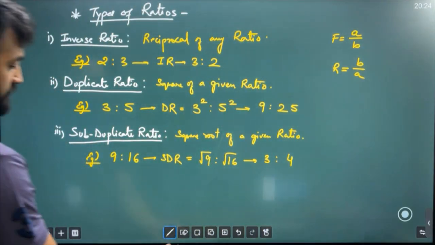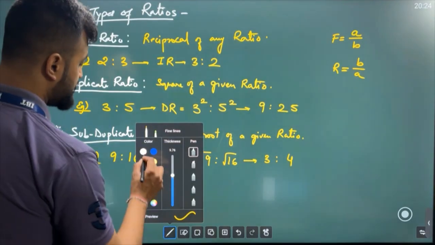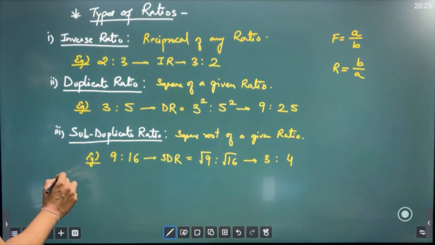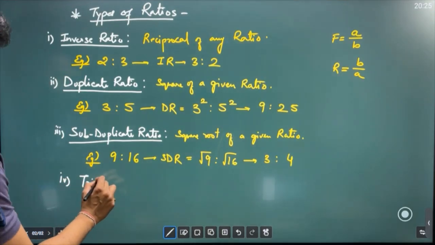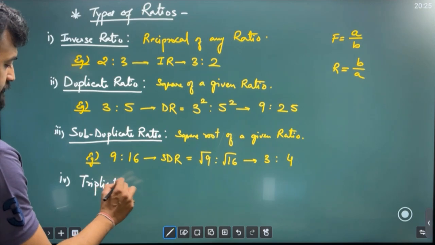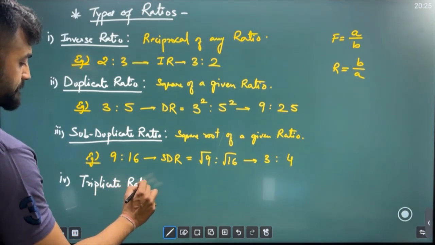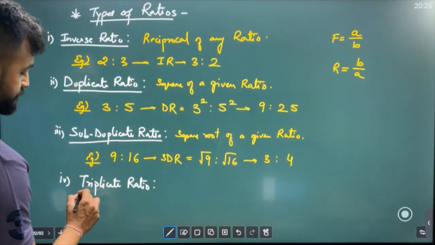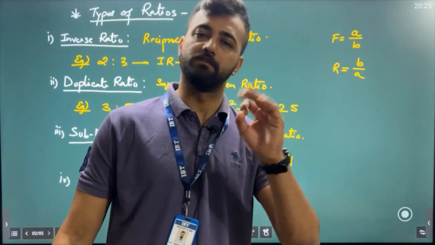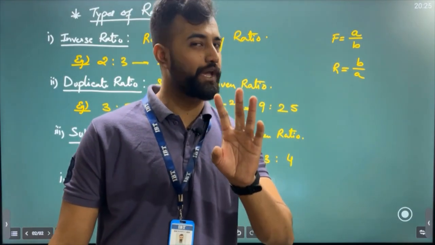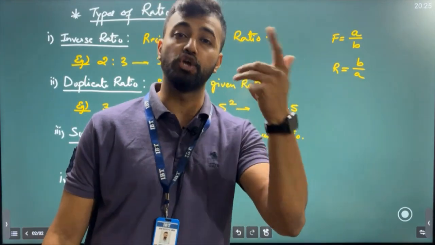Next one, sir. What do we have? Sir, next is your triplicate ratio. Sir, if you don't say, we'll be able to answer. You'll be able to answer, I'm sure. Okay? Triplicate means, triple means cube. You have to find the cube.